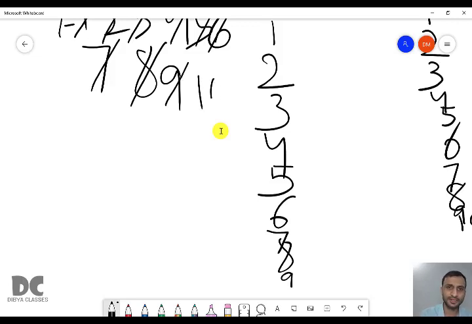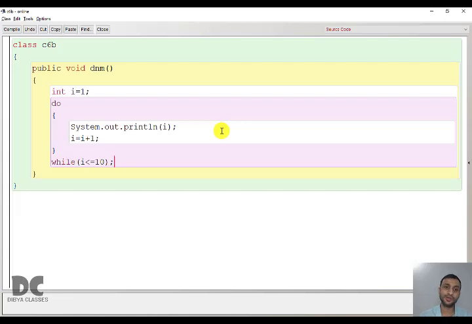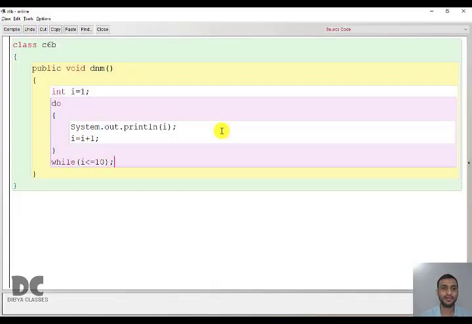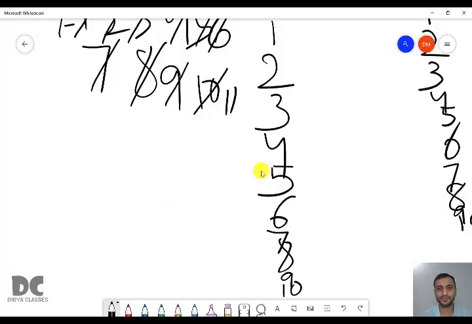And I value becomes 10. 10 is equal to 10. So again it will print 10. And I value becomes 11. So now when it checks 11 less than or equal to 10, it will become false. And it will come out of the do while loop. And it is the end of the program. So here also we are getting the same answer, that is from 1 to 10.